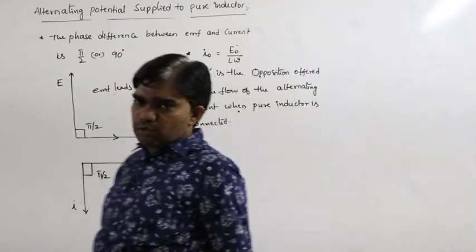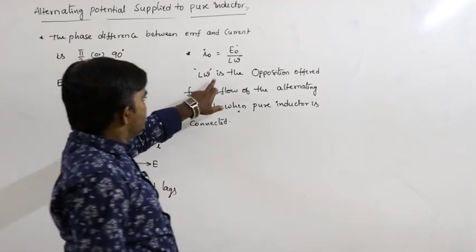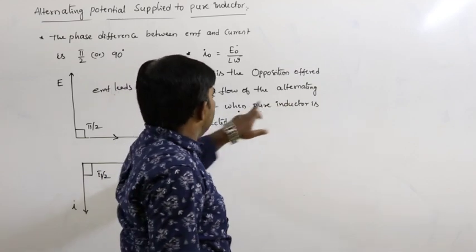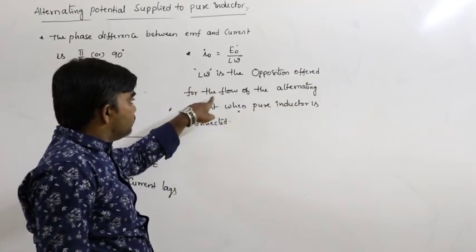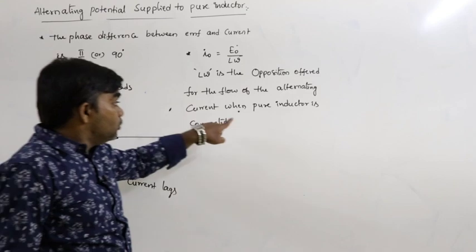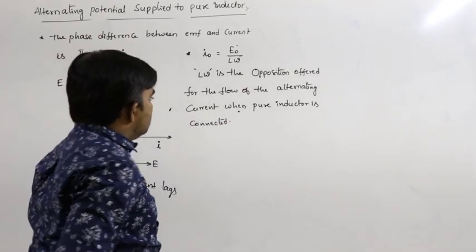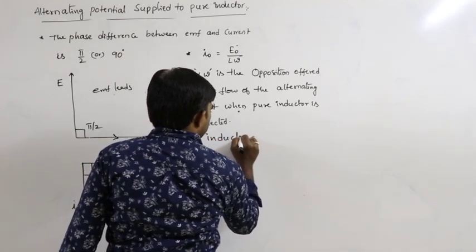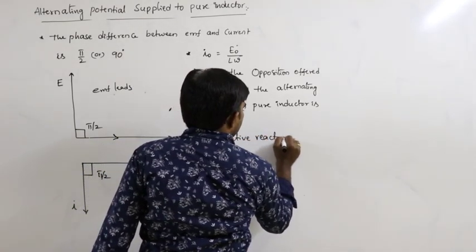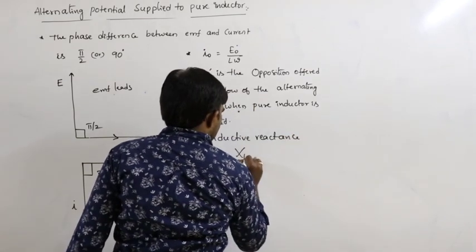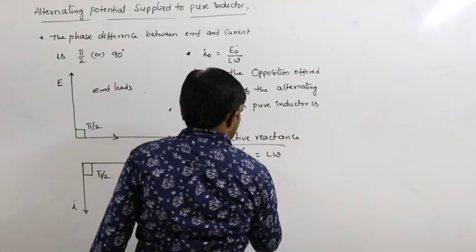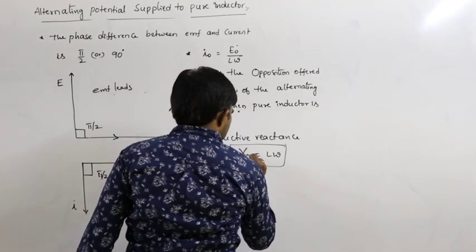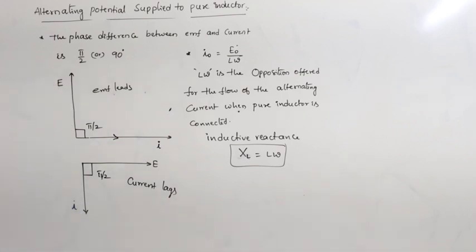So I naught is equal to E naught by L omega. What is L omega here? L omega is the opposition offered for the flow of alternating current when the pure inductor is connected. So that's why L omega is called inductive reactance. Inductive reactance, XL, is equal to L omega.